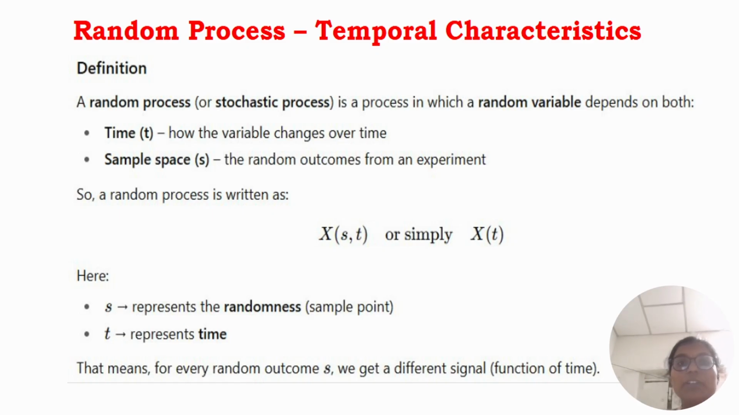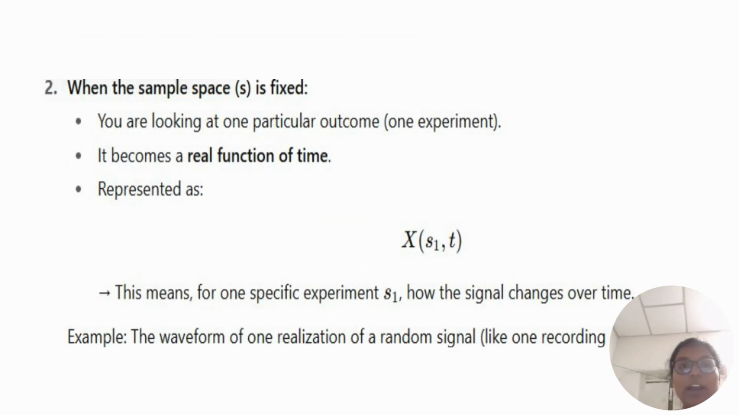Definition: a random process or stochastic process is a process in which a random variable depends on both time and sample. Time is denoted with t and sample space is denoted with small s. Time means how the variable changes over time. Sample space means the random outcomes from an experiment. So a random process is written as X of s comma t, or simply X of t. S represents the randomness in the signal and t represents the time.